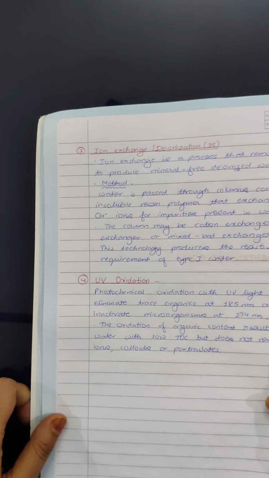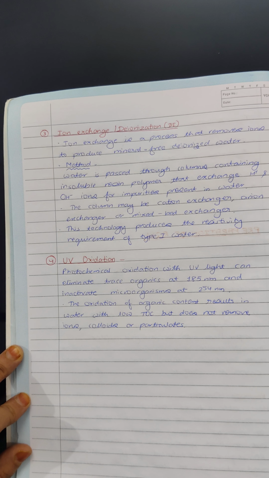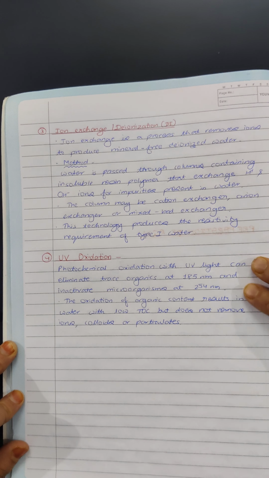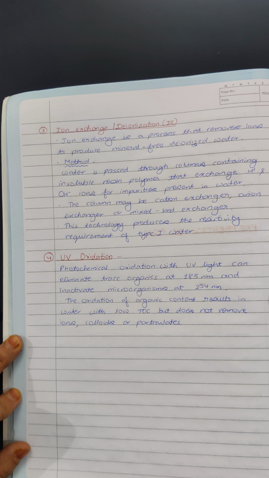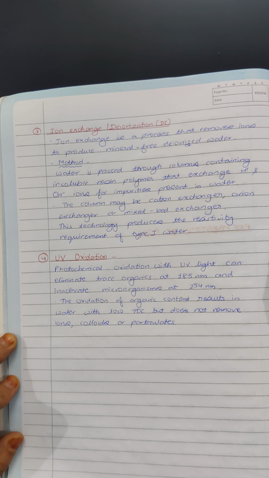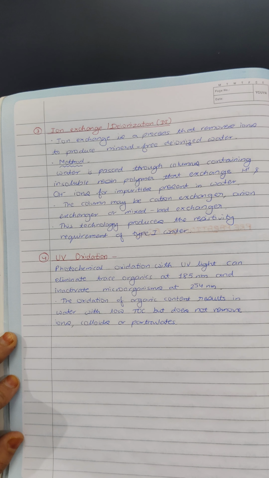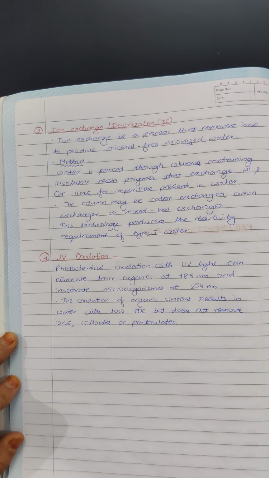Now, third one is ion exchange or deionization method, or DI water as we say. Ion exchange is the process that removes ions to produce mineral free deionized water. Here the water is passed through columns containing insoluble resin polymers that exchange H+ and OH- ions for the various impurities present in the water. The column may contain either a cation exchanger or an anion exchanger or a mixed bed exchanger, and this technology produces the resistivity required for type 1 water, meaning this method produces good quality or ultra pure water.